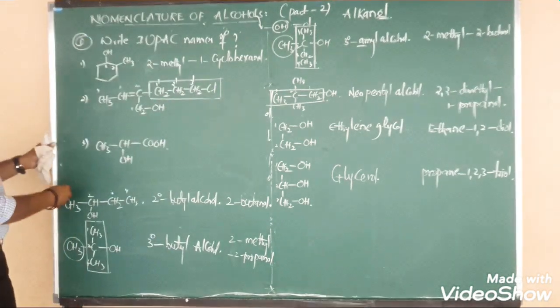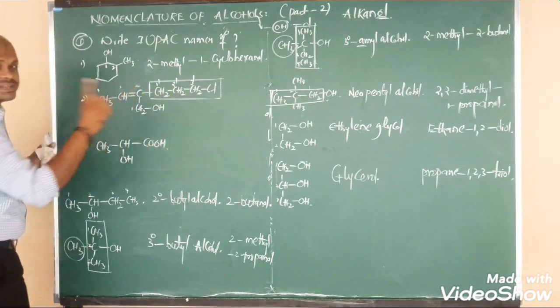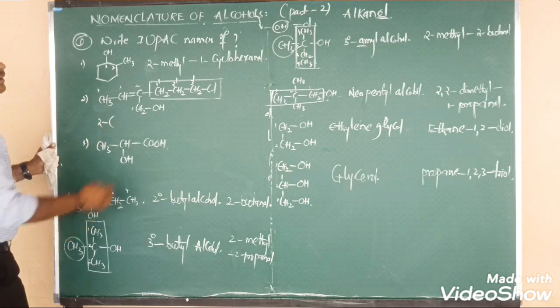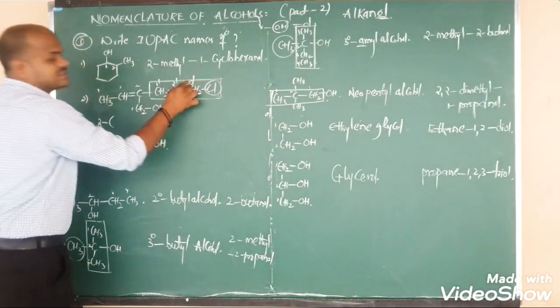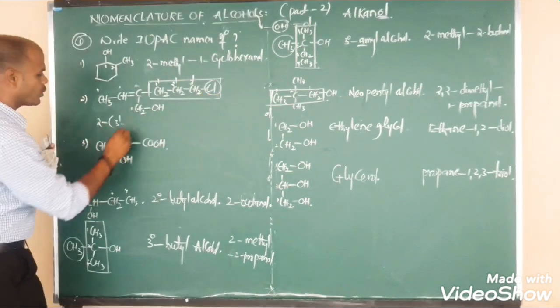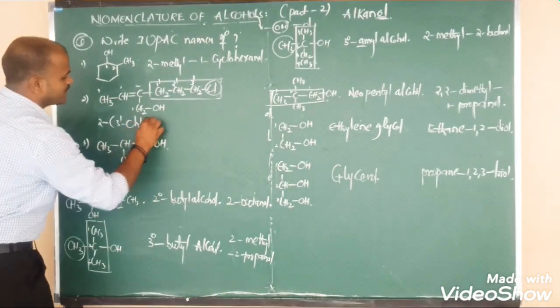Okay, let us write the IUPAC name. There is a side chain on position 2. So we have to say 2 in brackets. There is one more side chain on 3 prime. 3 prime is connected to what? Chloro, Cl. Okay, this is good.